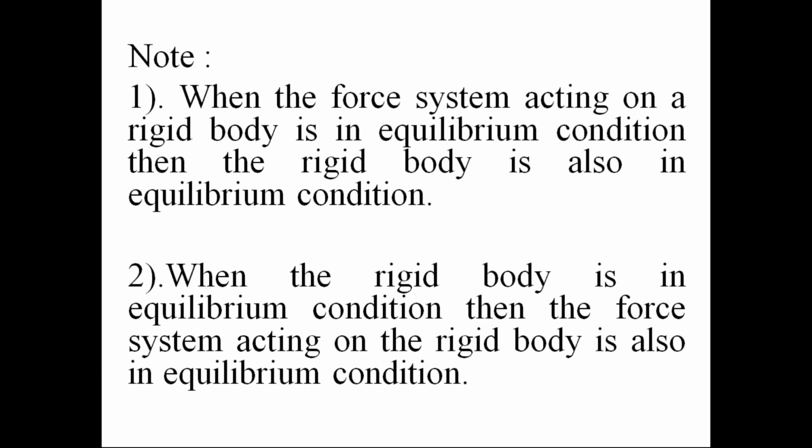If the rigid body remains in the same condition, either the rest condition or the uniform motion condition, without change, we call that rigid body in equilibrium condition. The second point is, when the rigid body is in equilibrium condition, then the force system acting on the rigid body is in equilibrium condition.